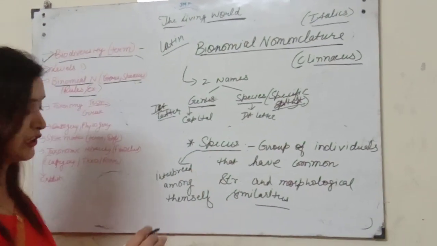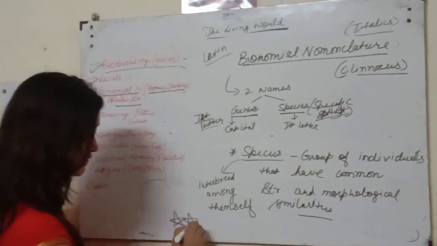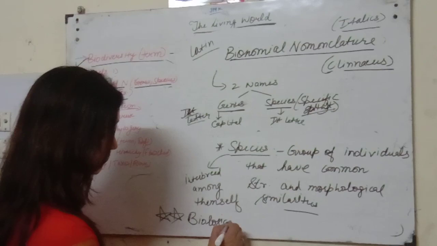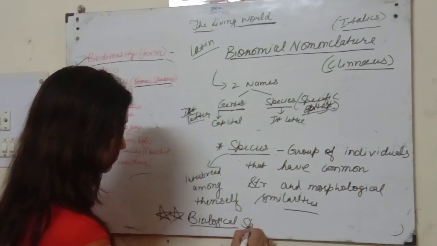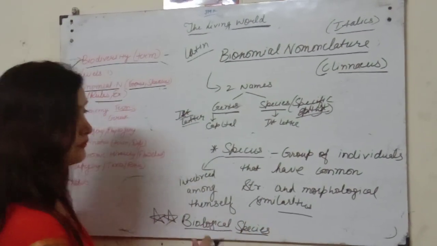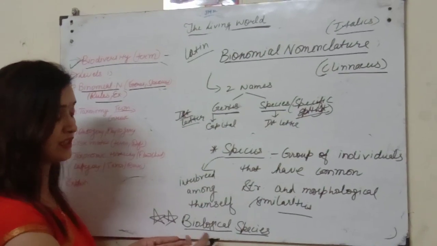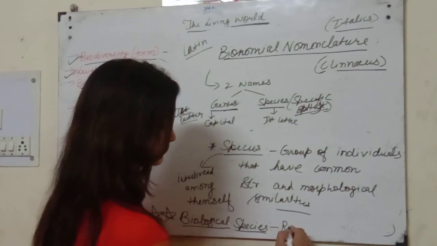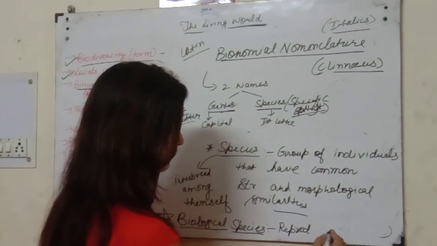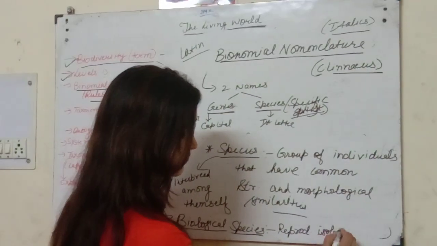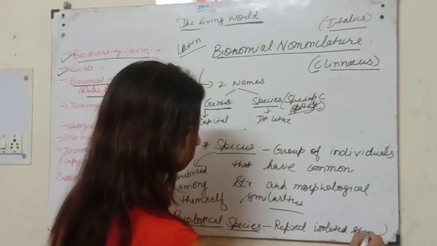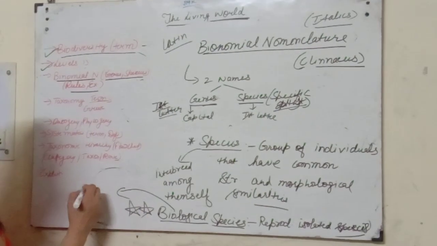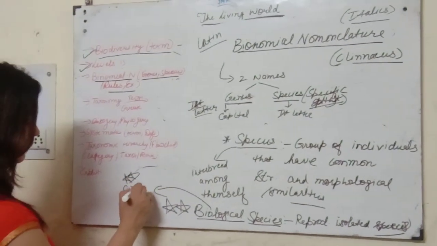One question here for NEET, sometimes the question is asked: what do you mean by the term biological species? Don't confuse species and biological species. These are specifically reproductively isolated species, and this concept is given by Ernest Mayr.